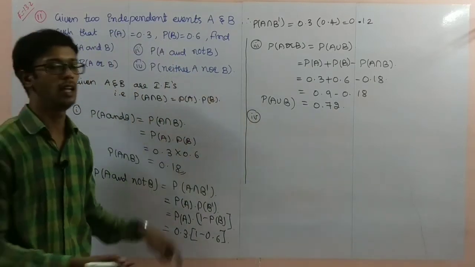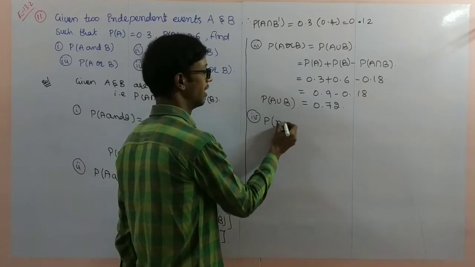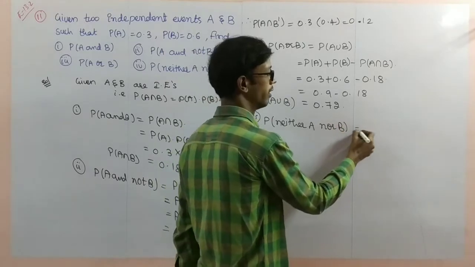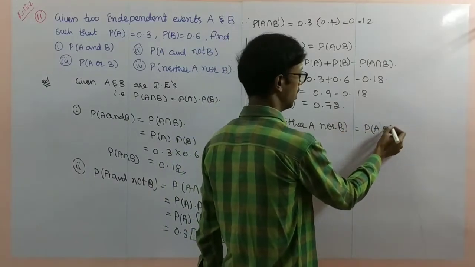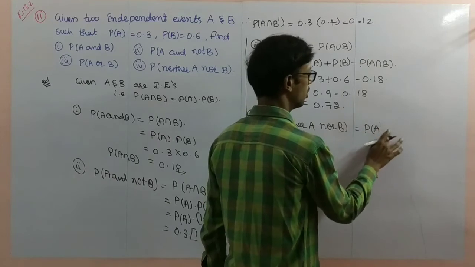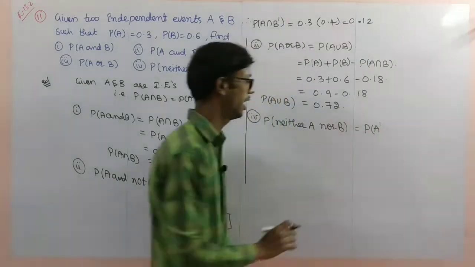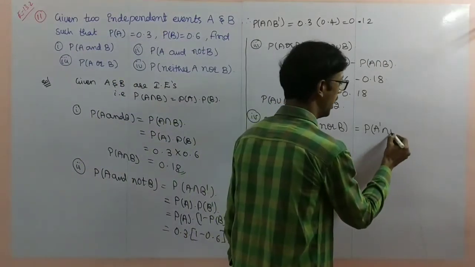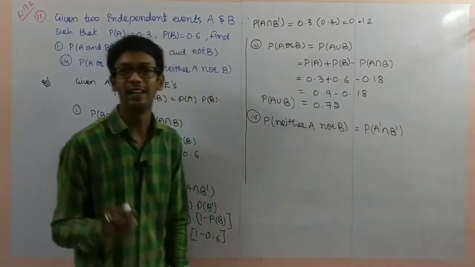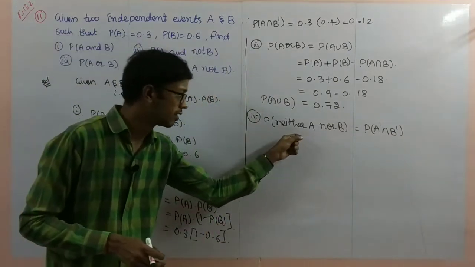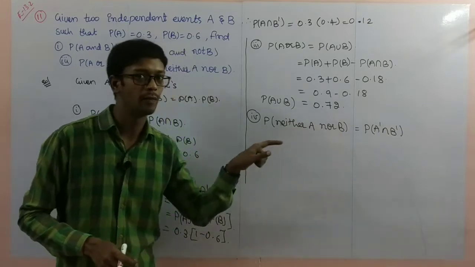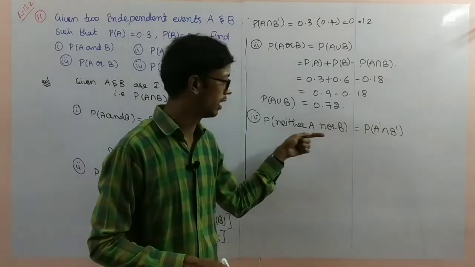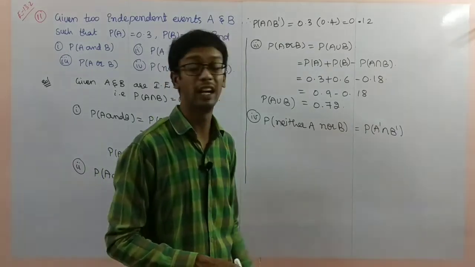Next, problem number 4. Probability of neither A nor B. Neither A nor B means not A and not B. You have to clearly understand the meaning here: neither A nor B means not A and not B. So you have to write intersection.